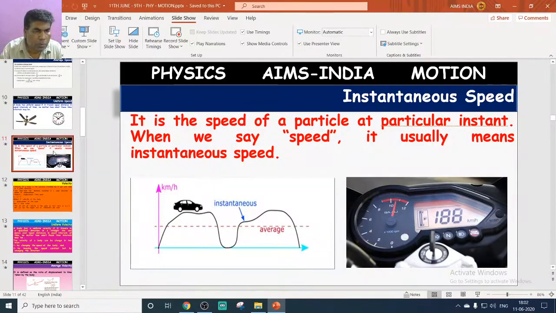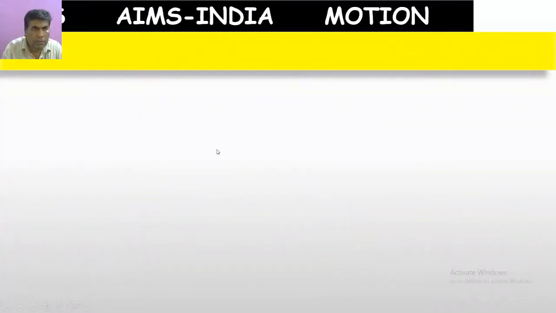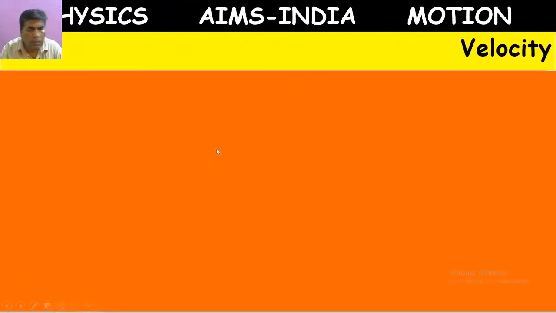Up to here, we discussed uniform and non-uniform motion, the definition of speed, and types of speed. Next, in continuation, we are going to learn about our next concept called velocity.